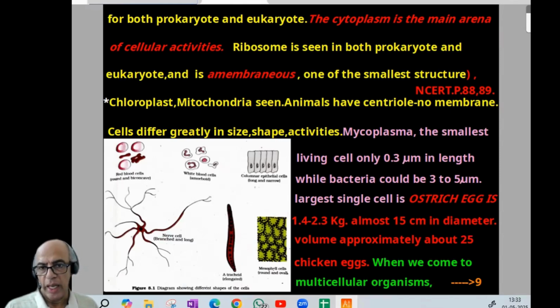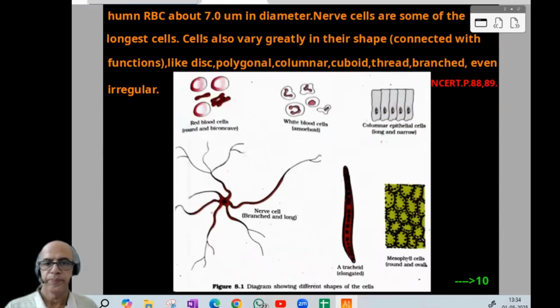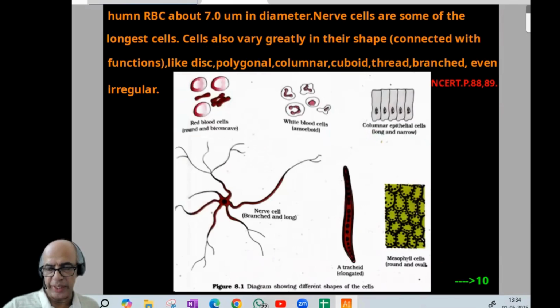Idea clear, I think. And when we come to multicellular organisms, again some sizes and lengths are given in the NCERT book. Human RBC is about 7 μm in diameter. Nerve cells are some of the longest cells. The single largest cell, I told you, is the ostrich egg.